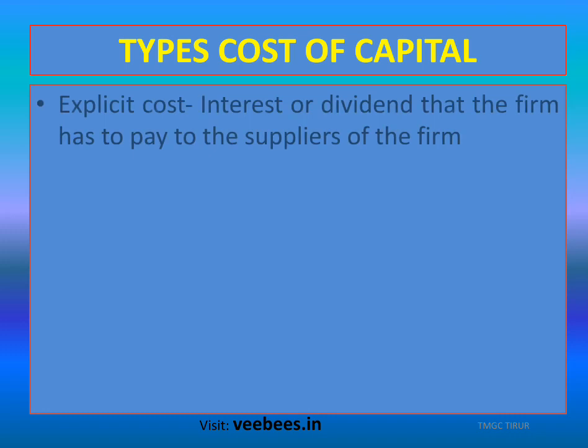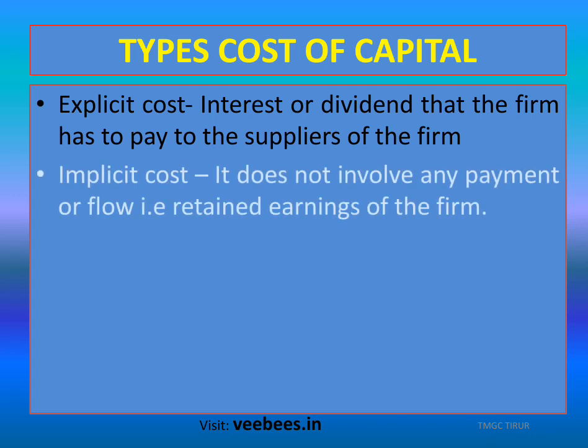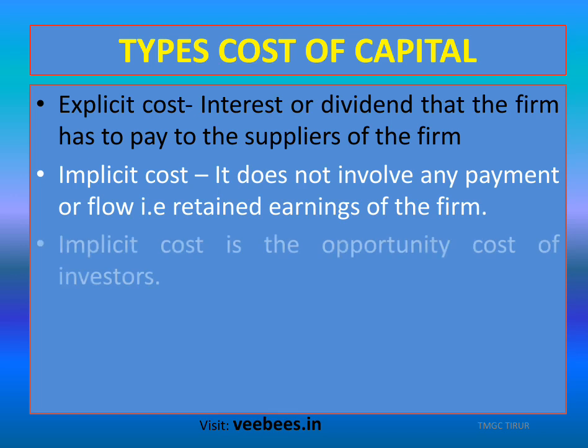Okay, then explicit cost. It is the interest or dividend that the firm has to pay to the suppliers of the capital of the firm. The dividend and interest actually paid to those who supply capital is called explicit cost. Whereas implicit cost, it does not involve any payment. It does not involve any outflow. Actually, it is the cost of retained earnings of the firm. In case of retained earnings, if we are using retained earnings as capital, we are not actually making payment of any amount. Such cost is called implicit, implied cost.